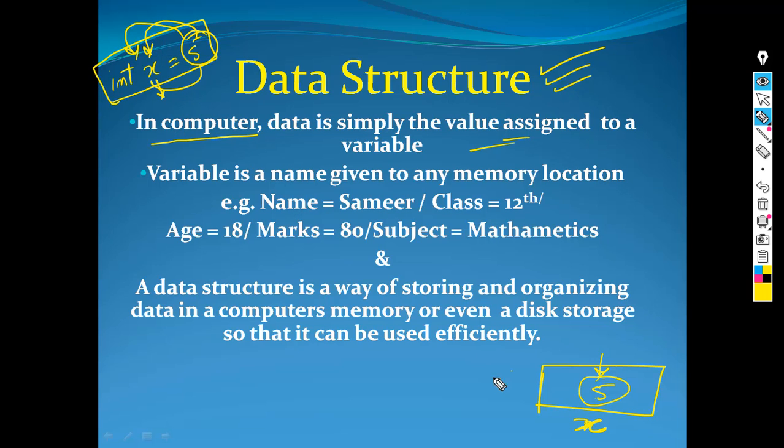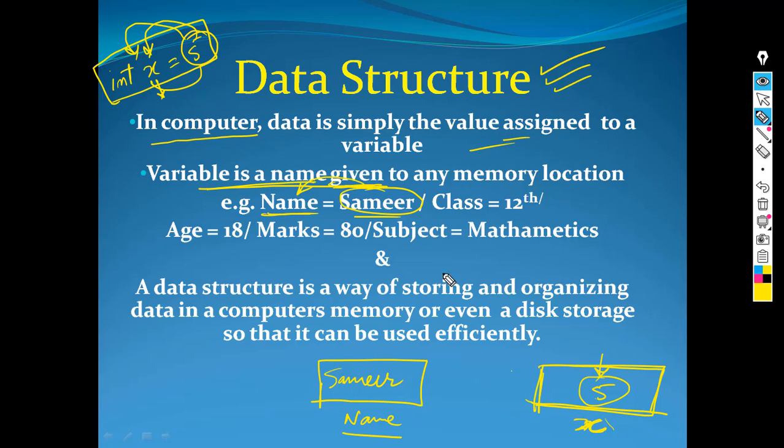And what is x? x is the variable name. It is a variable. And what is this variable? This is basically the name of this memory space. So if we write name is equal to Samir, we are assigning the value Samir to this variable name. What is name basically? It is the name of a memory location, the name of the memory location where Samir is saved.